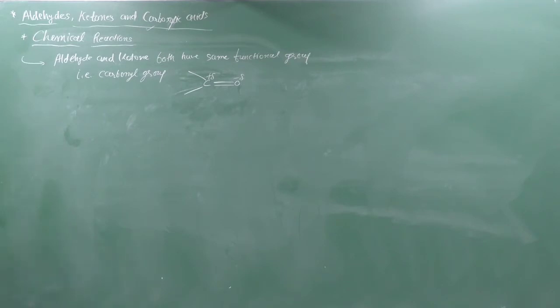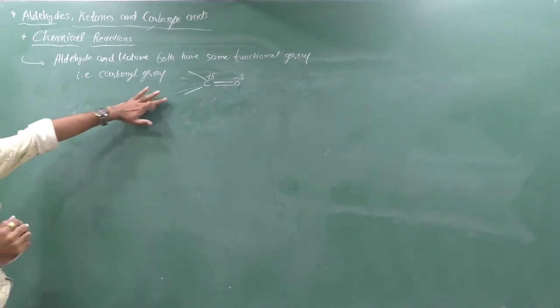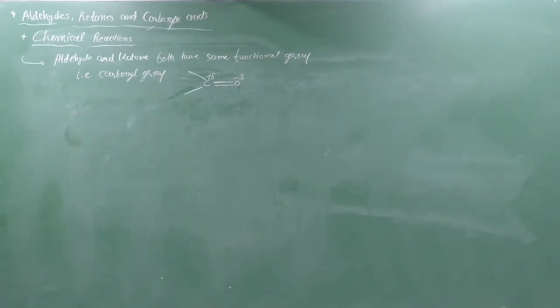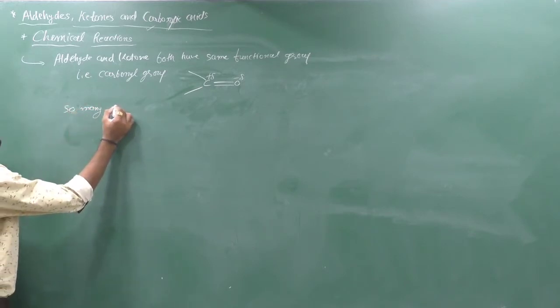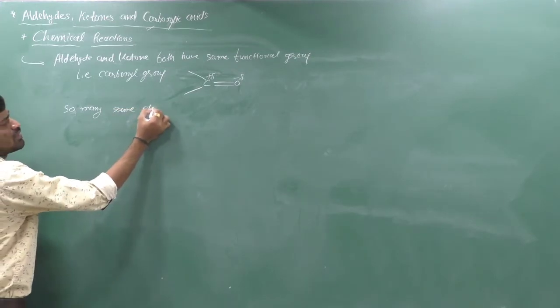So you can think of all the reactions according to this polar structure. However, it can undergo so many similar chemical reactions due to this carbonyl group.